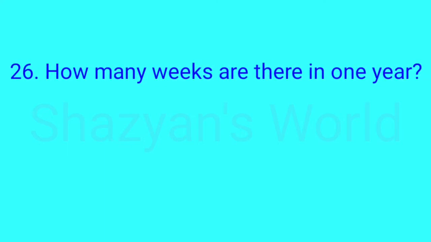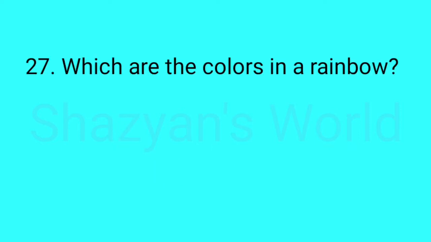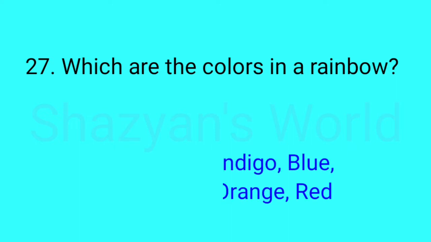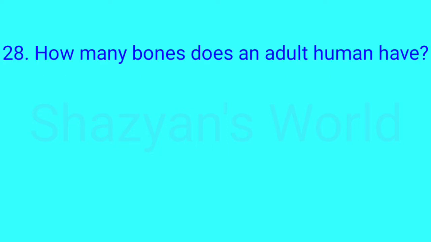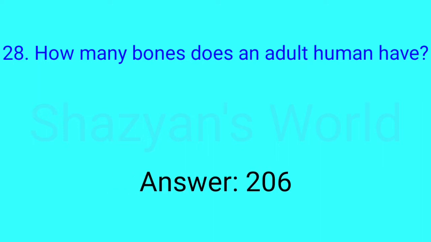How many weeks are there in 1 year? Answer 52. Which are the colors in a rainbow? Answer violet, indigo, blue, green, yellow, orange, red. How many bones does an adult human have? Answer 206.